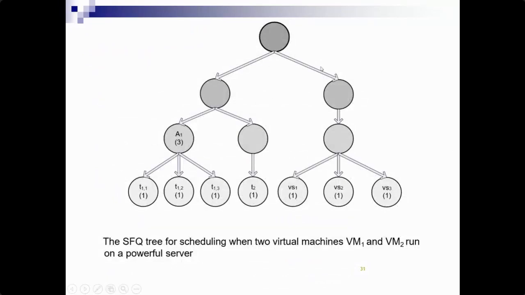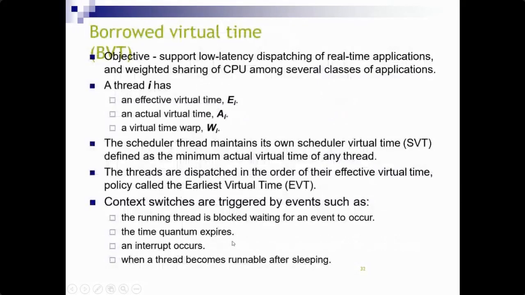When there are two VMs, VM1 and VM2, then we'll look into the borrowed virtual time. One of its objectives is to support low latency dispatching of real-time applications and weighted sharing of CPU among several classes of applications.